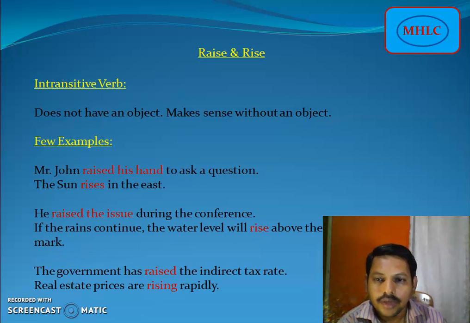On the other hand, an intransitive verb does not have an object, which means it makes sense without an object. So this is the difference between transitive and intransitive verb. A transitive verb must have an object and an intransitive verb does not have an object.